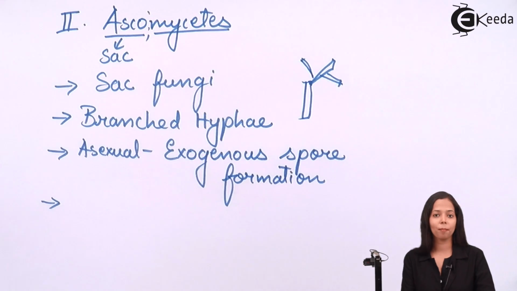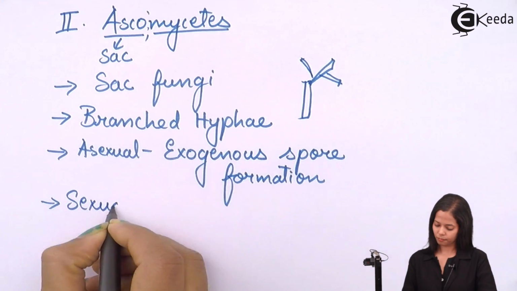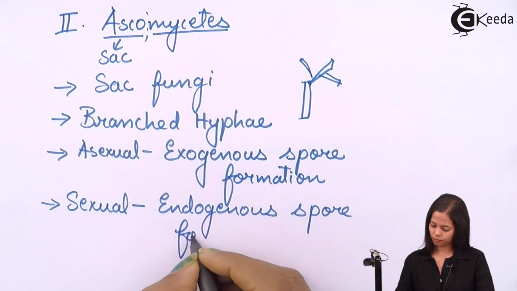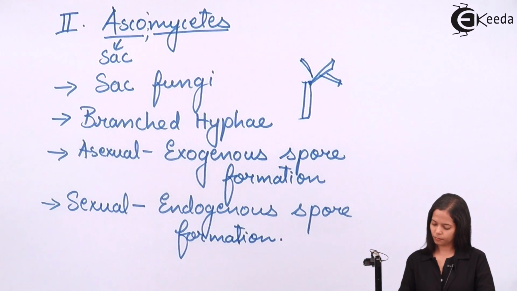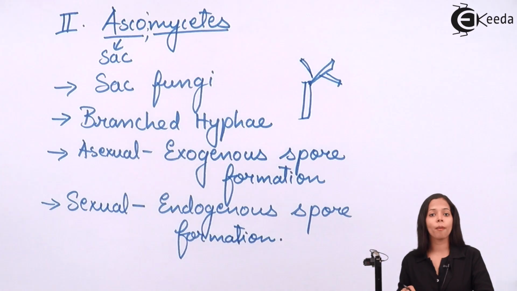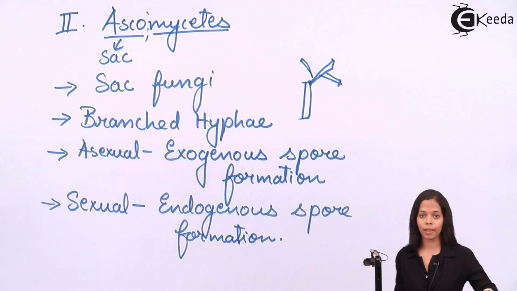Next, we are going to speak about sexual reproduction. Sexual reproduction in case of Ascomycetes will take place through formation of endogenous spores. Now let's see how these endogenous spores are formed and where it is formed. These endogenous spores are formed in a special body called